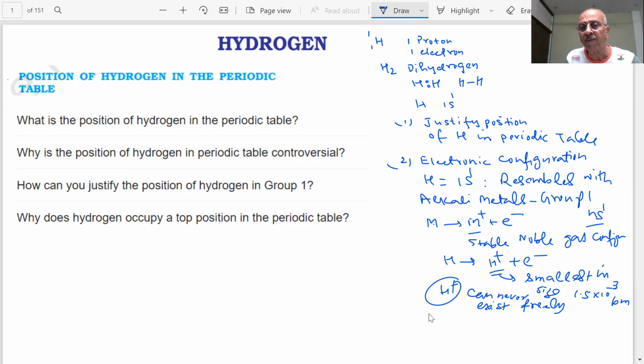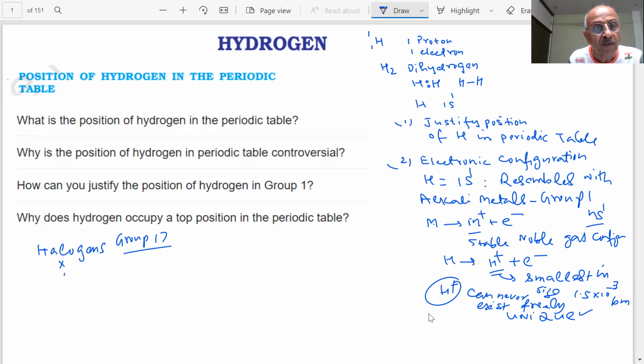Then we can see that the behavior of hydrogen is very unique. It is a unique behavior, students. But if I compare it with the halogens, which group am I talking of, students? Group 17, the halogens: fluorine, chlorine, bromine, iodine.